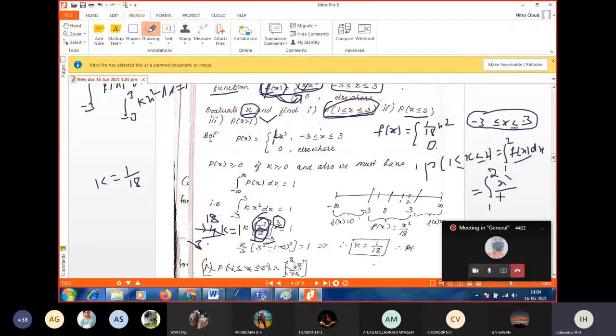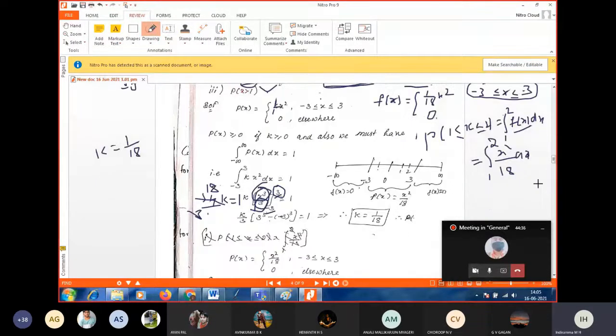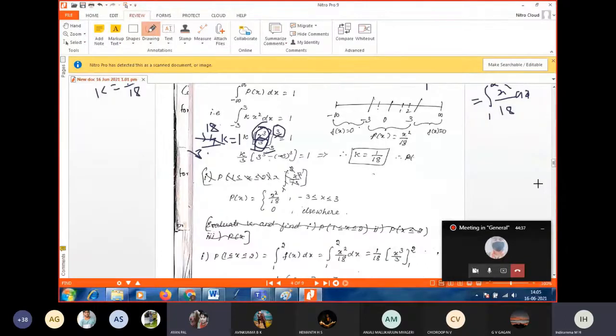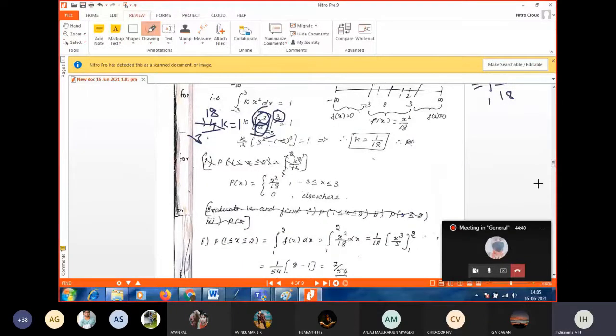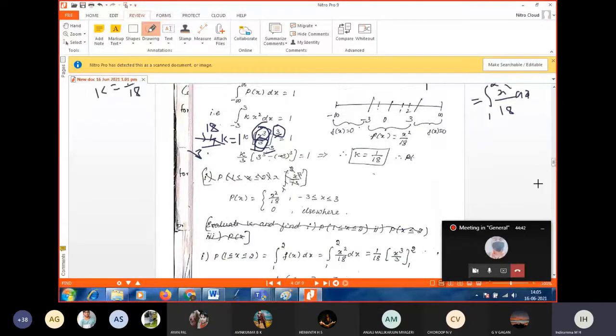X square by 18 into dx. Now integrate and apply the limit. What answer did you get? 7 by 54. Correct.